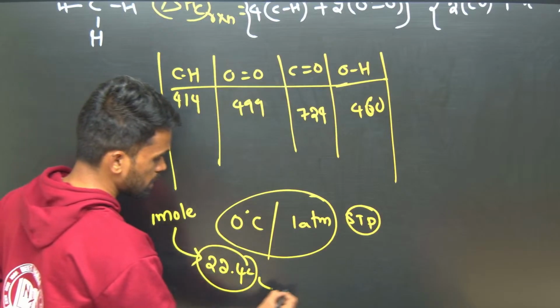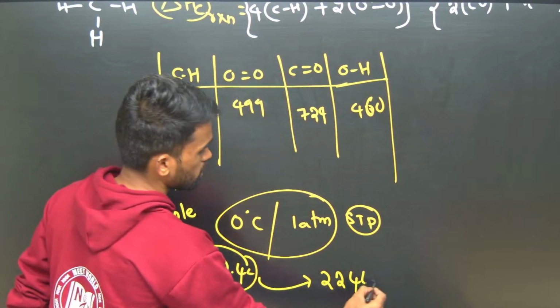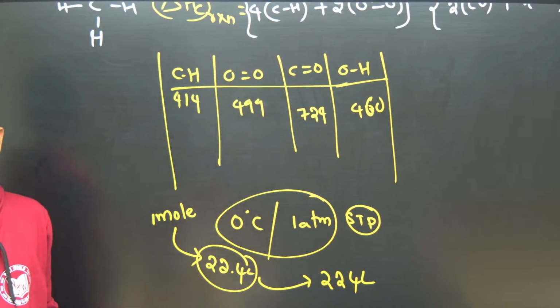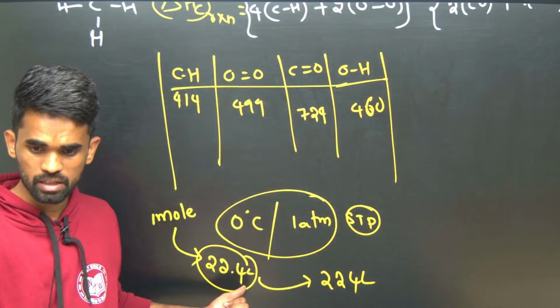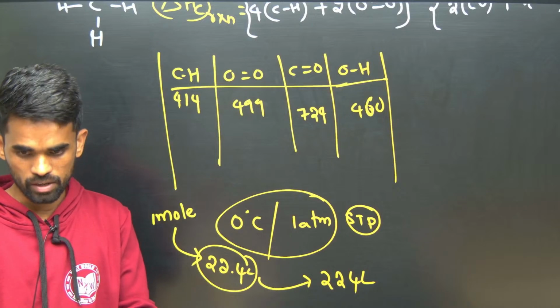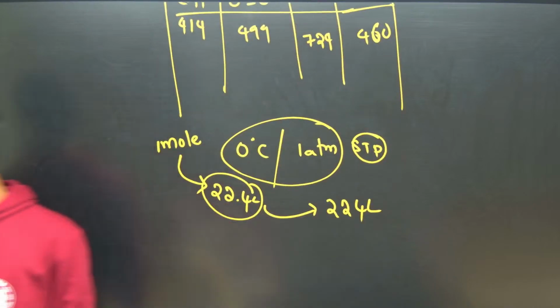From here it is expanding to 224 liters, so it is becoming 10 times. So V2 by V1 becomes 10, and log 10 becomes 1. Multiply the remaining things. Okay, that's it.